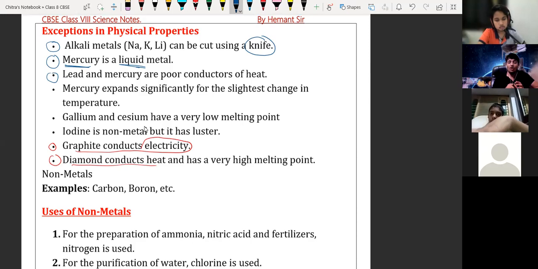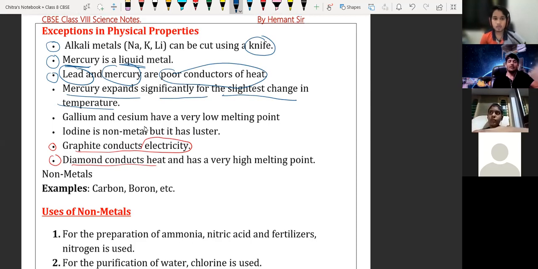All metals are good conductors of heat and electricity, but lead and mercury are poor conductors of heat. This is again an exception. Then mercury expands significantly for a slight change in temperature, because if the temperature changes, the mercury is going to expand because it becomes very thin.